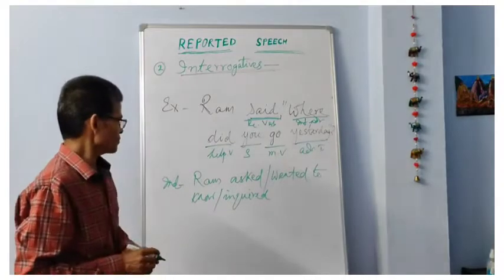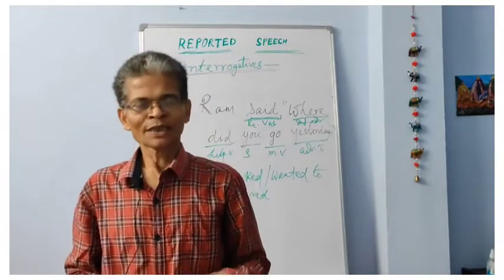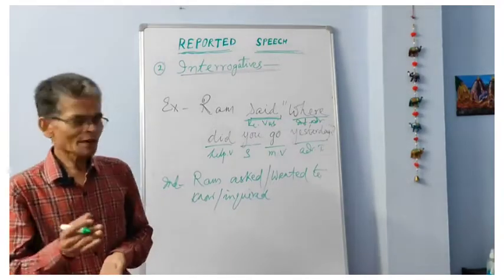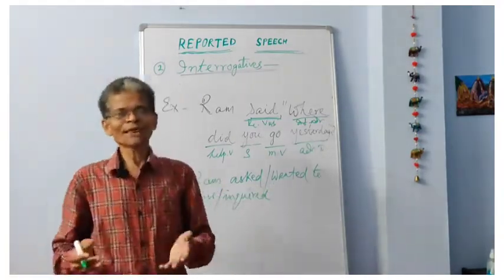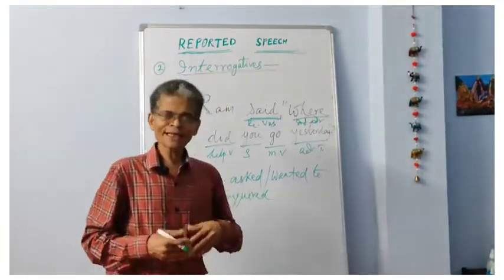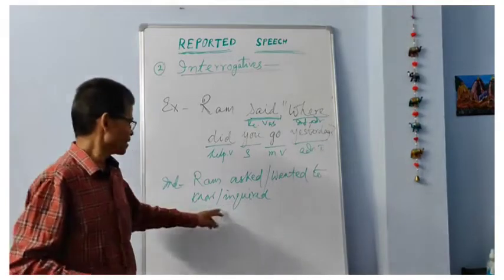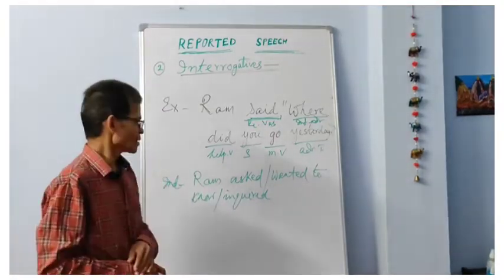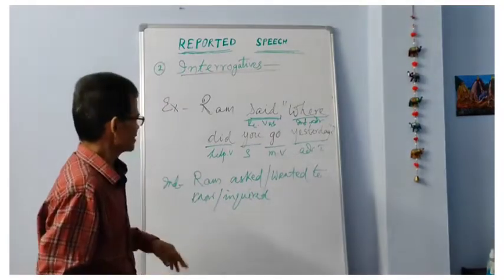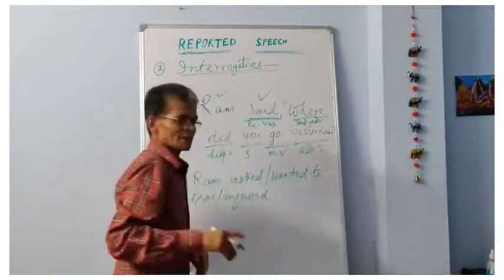Okay, now you see, Ramo asked. Asked is used better when we have the object. After the reporting verb, if there is an object, asked is the most suitable reporting verb, and when we have no object following the reporting verb, we can use wanted to know in a better way. And in case of any query, any investigation, any inquiry, this word inquired can be used. Okay, now I have given you the possible alternative reporting verbs. That is right.